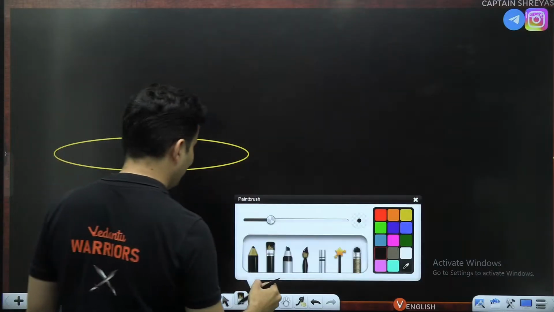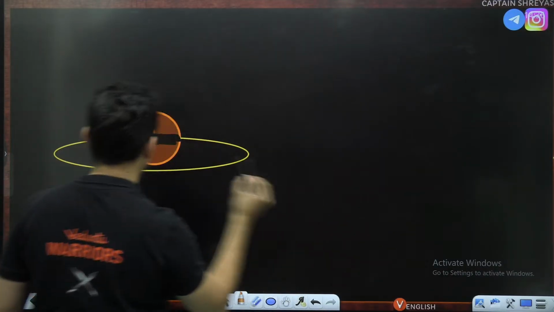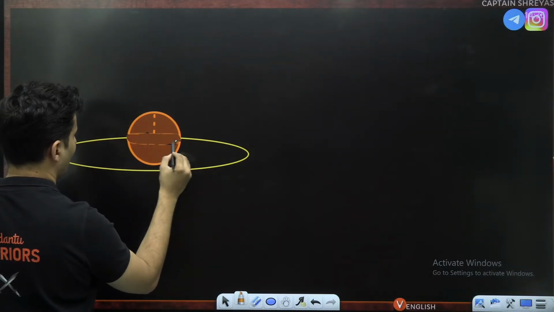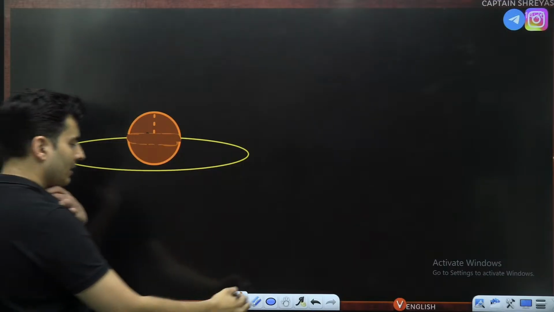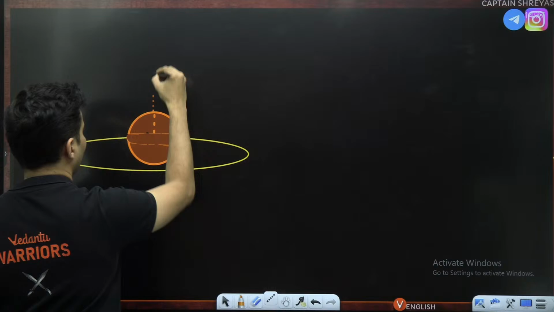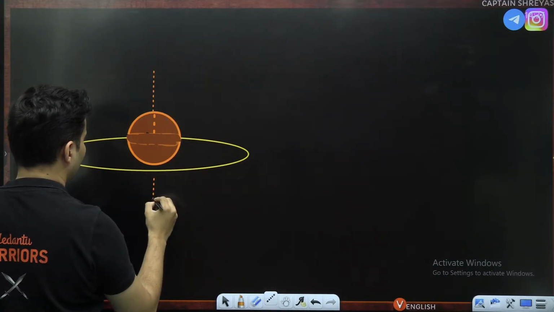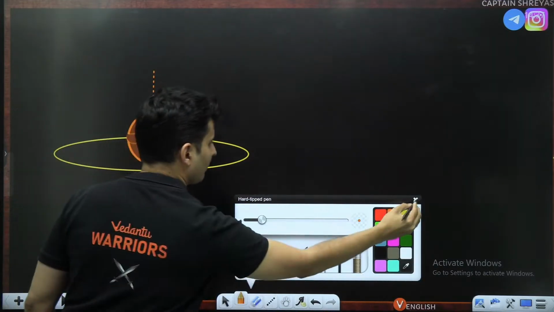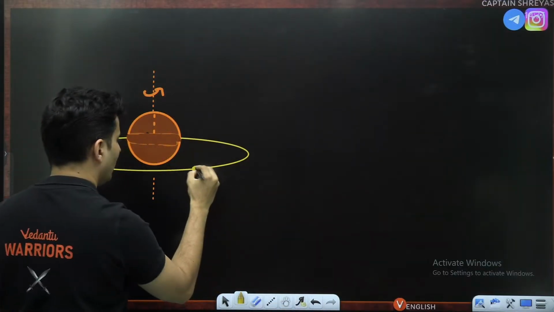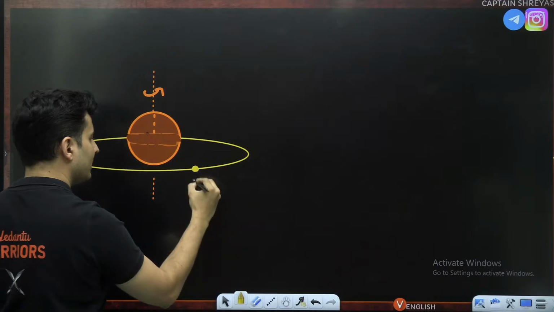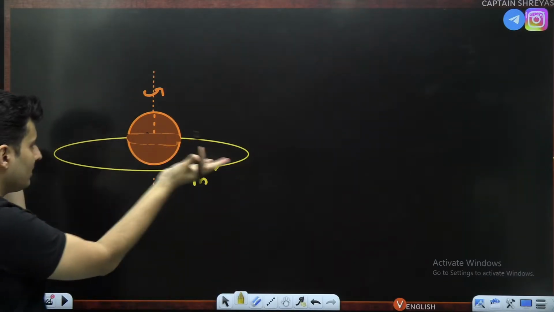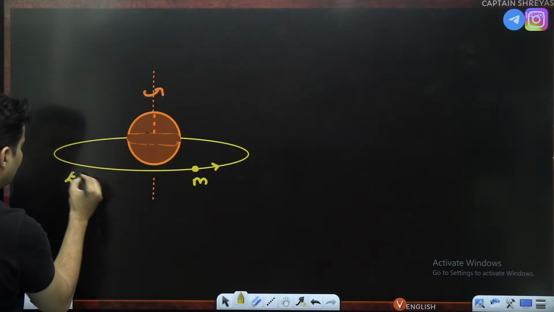I don't know why it became like this, but anyways, you get the idea. It's going something like this, where this is the axis about which the earth spins, and the satellite is always ensuring it is always in front of it, in the equatorial plane. Imagine the equator.